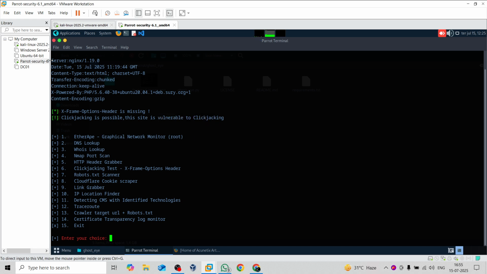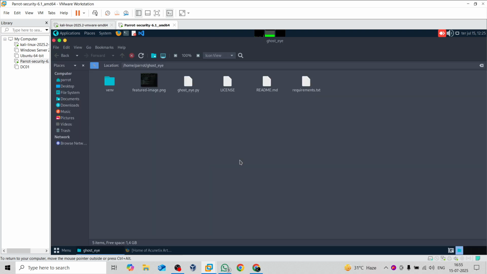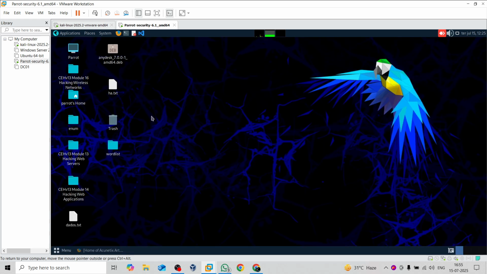So this is how you can use all the tools in the exam, which will help you. I cannot tell you which tools because I don't remember, as I did my exam one year back. So I hope you understand, guys, that yes, version 13 is different. It will help you get hands-on experience with the AI tools. The AI tools will come in the video section. They will teach you how to use AI, but the modules are not different. Let me tell you, modules are not different. The only thing is they have introduced a new version with AI, where they will show you how to use an AI also to perform the testing.